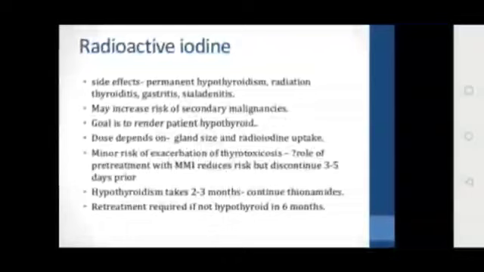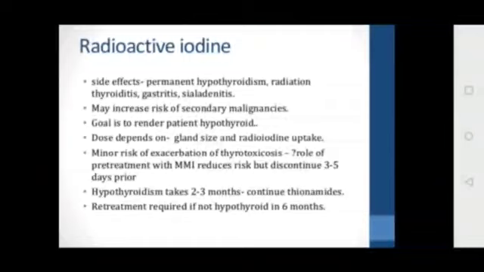So how does this act? The radioactive iodine destroys the thyroid cells, just like thyroidectomy, and reduces the mass of functioning thyroid tissue to below a critical level. The dose depends on the gland size and radioactive uptake.